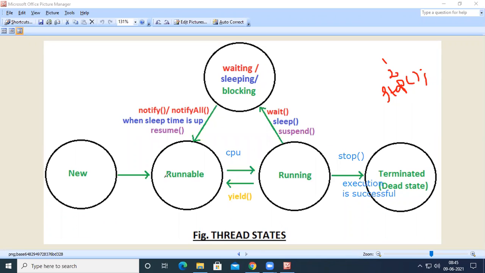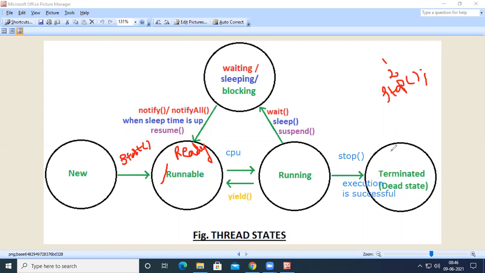From new to ready, we need to call a method called the start method. I think in the previous session we had seen this one. And then from ready to running, I said that we can call this state ready or runnable, whatever it may be. From ready to running, it depends upon the CPU scheduling algorithm. From running to dead state, there are two possibilities. If we call the stop method, or else if the execution is successful, then the thread is going to be terminated.